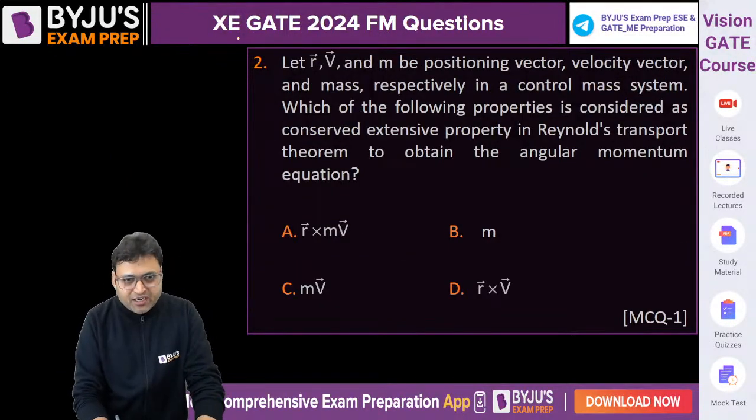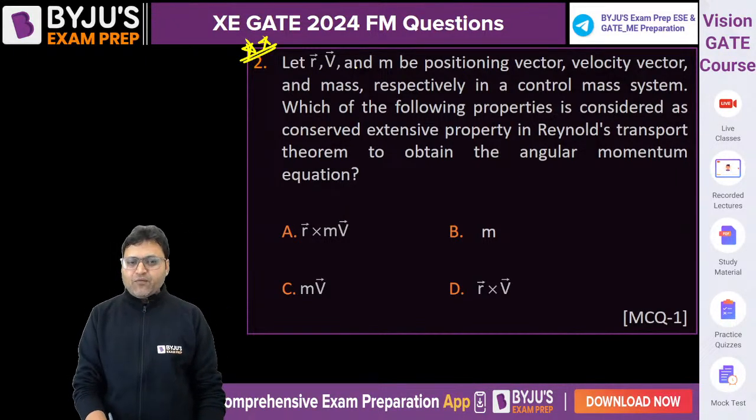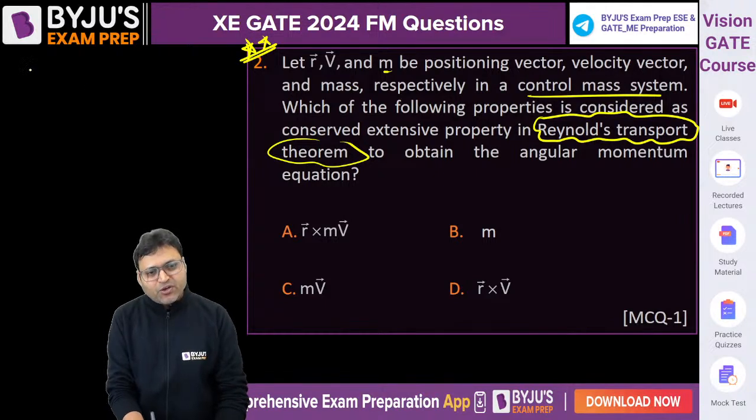The next question, it was a little tricky actually. R is the position vector, V is the velocity vector, and M is the mass, respectively, in a control mass system. Which of the following properties is considered as a conserved extensive property in Reynolds transport theorem? What is Reynolds transport theorem?